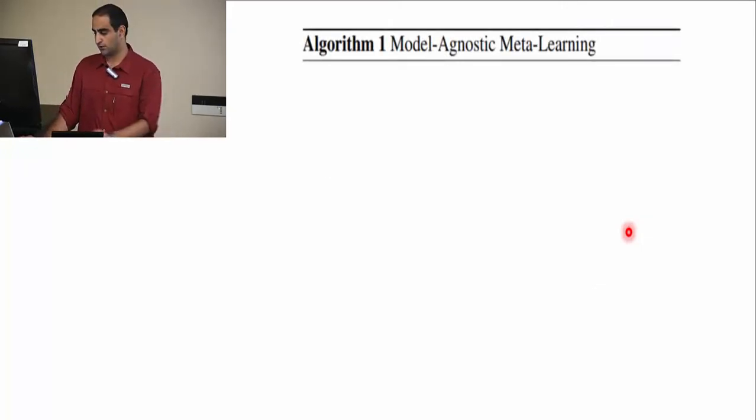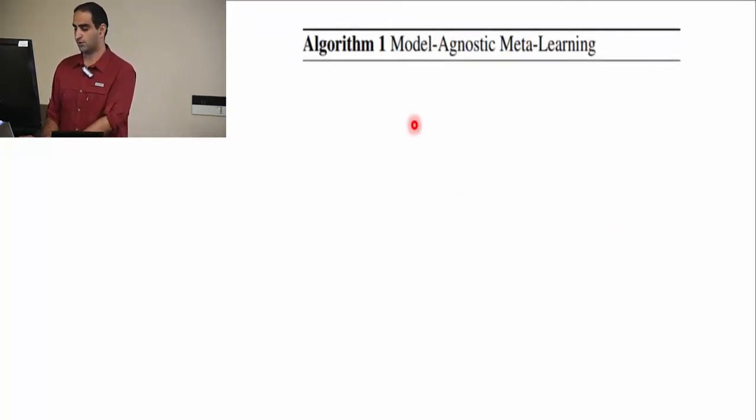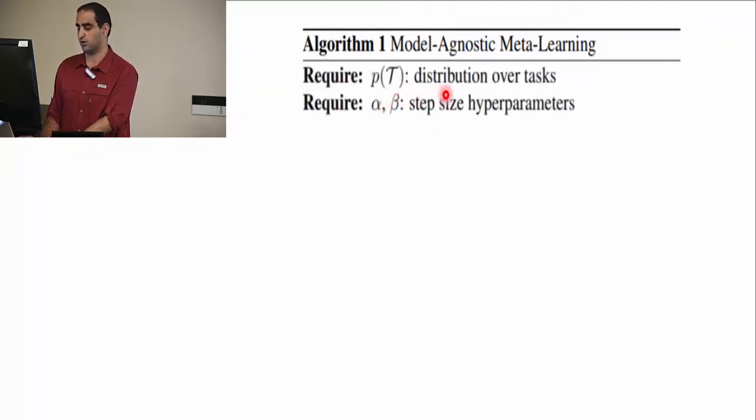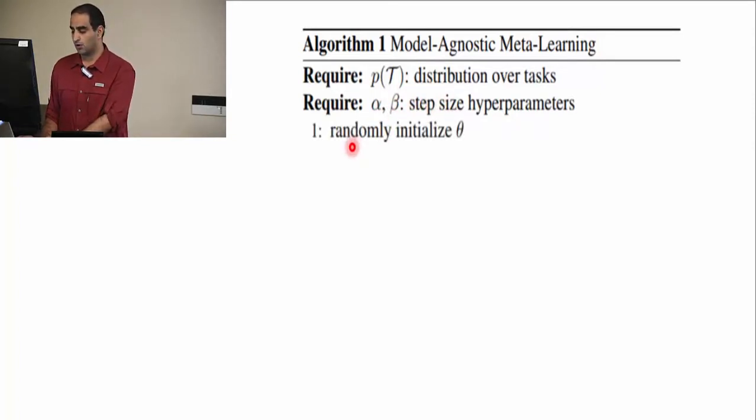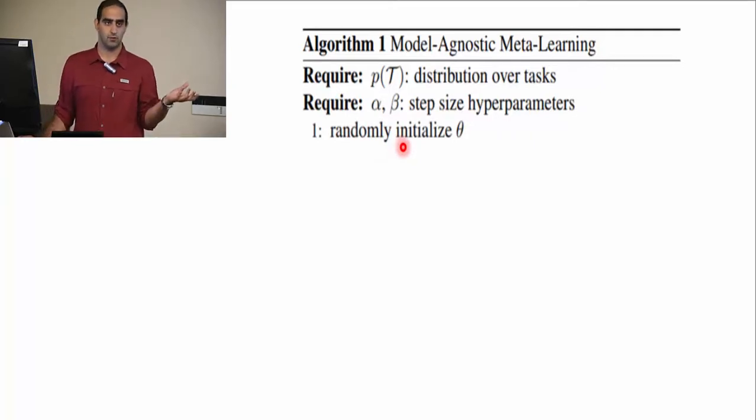So this is our algorithm, model agnostic meta learning. This is just a general algorithm. We have a distribution over our tasks, and we have 2 step size hyperparameters. We randomly initialize theta at first.